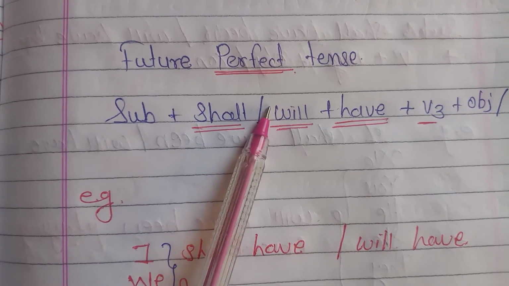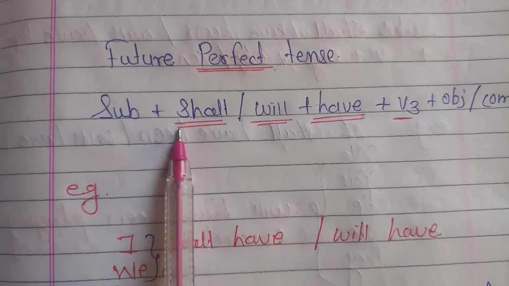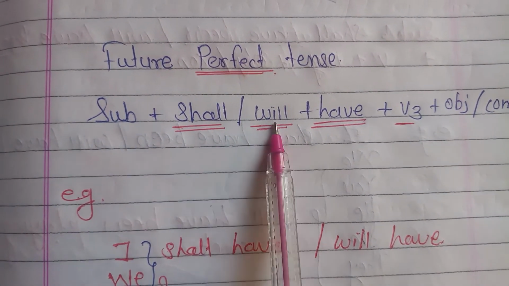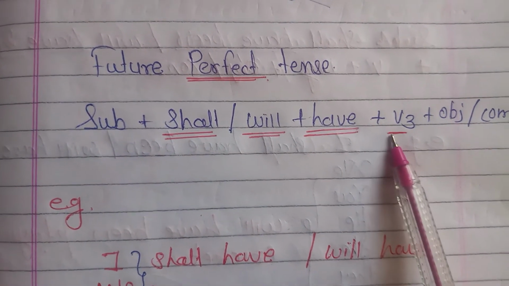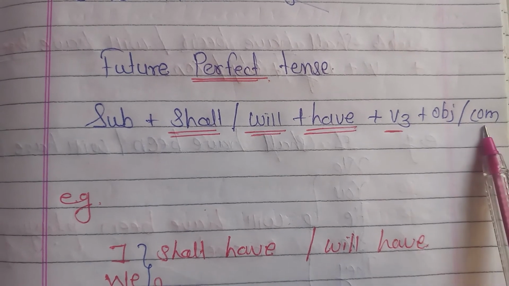Let's see the structure of the future perfect tense. Subject plus shall or will plus have plus V3, the past participle of the verb, plus object or complement.